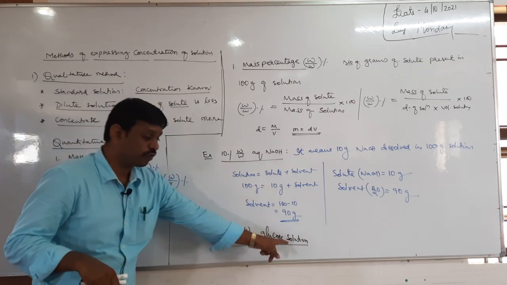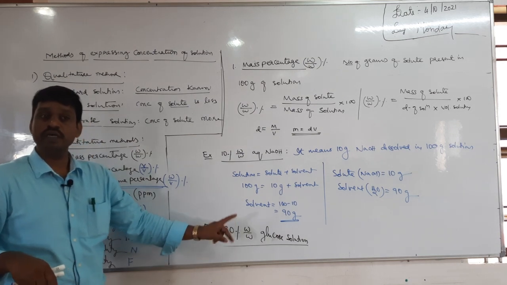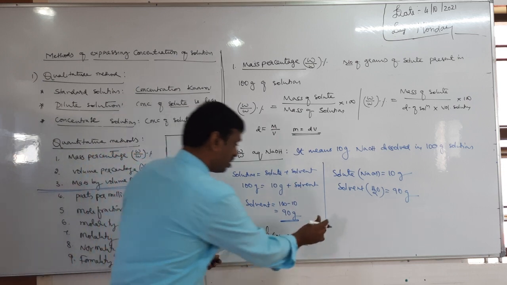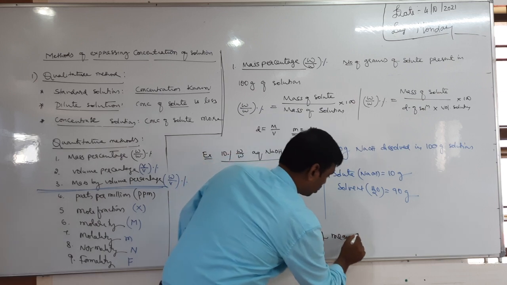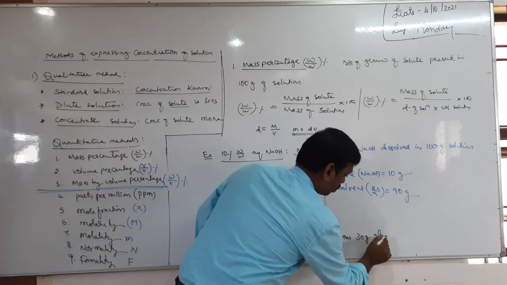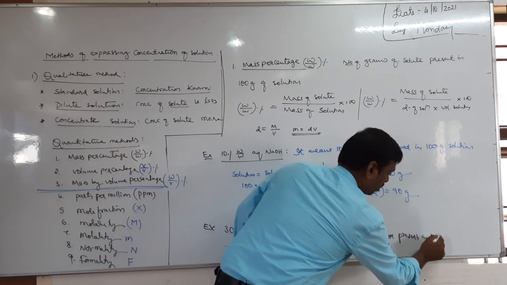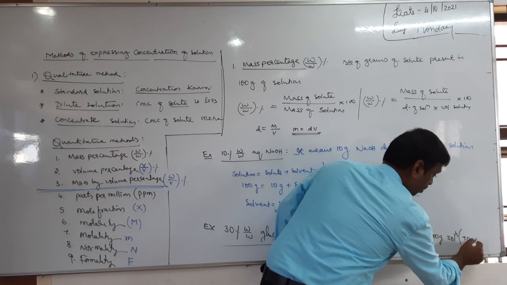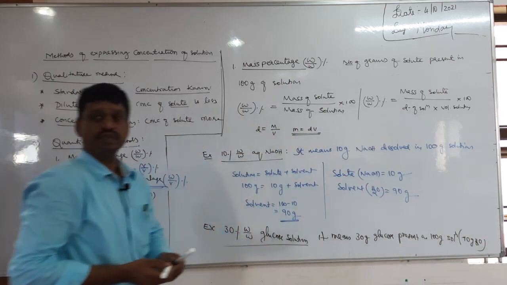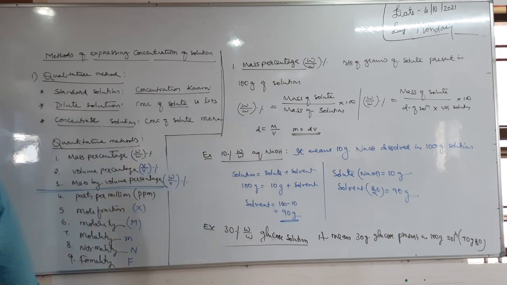So here solvent is water, solution is 100, solute is 30. Therefore solvent must be 70 gram. So this indicates, it means 30 gram glucose present in or dissolved in 100 gram solution, or 70 gram solvent water, right? So in this way analysis helps in doing problems. Okay, write down mass percentage.